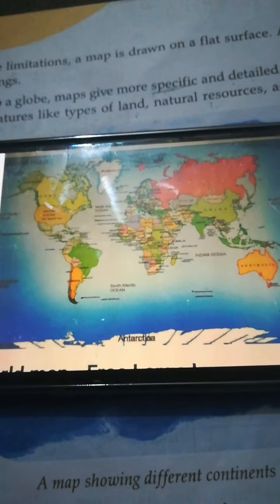It is showing the whole earth at a time. We all know that we cannot look at the whole earth or whole globe at a time, but if we look at the world map, we can observe that we are watching the whole world, whole earth or whole globe at a time.